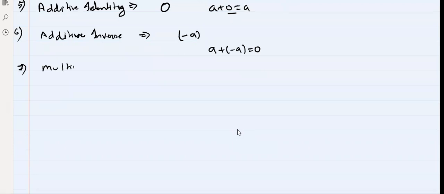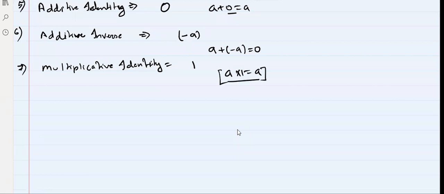Multiplicative identity, which is basically 1, as A into 1 is also A. So this is your multiplicative identity. Plus 1, Daksh, it is not minus 1, plus 1. Now then we have multiplicative inverse.